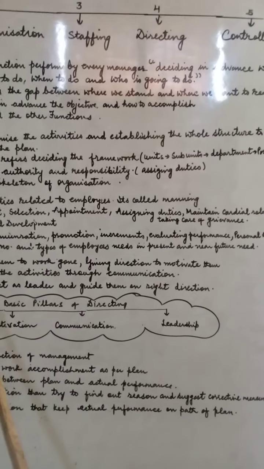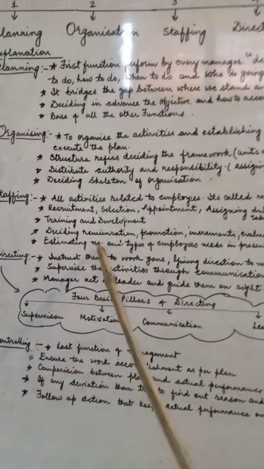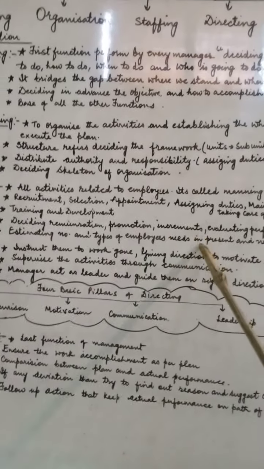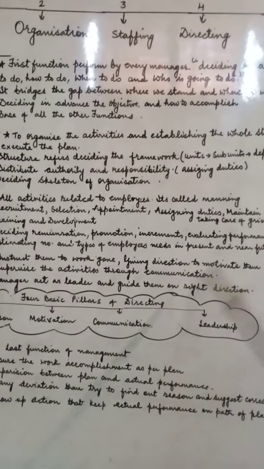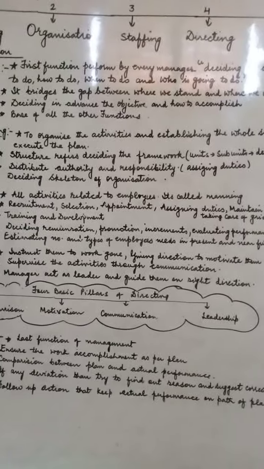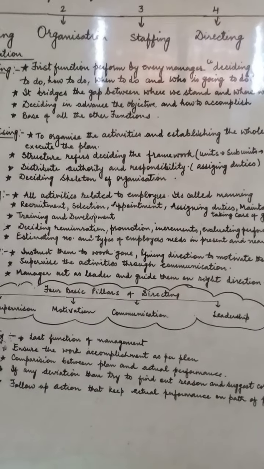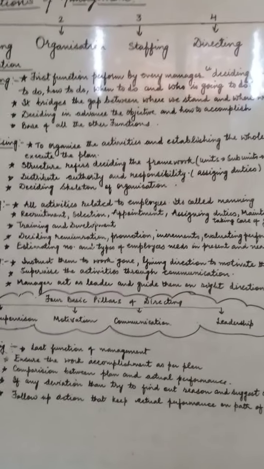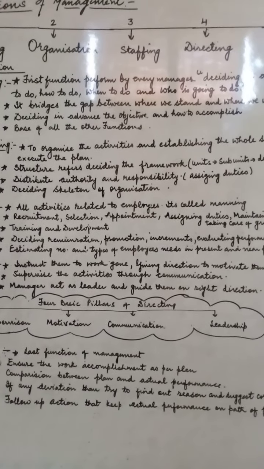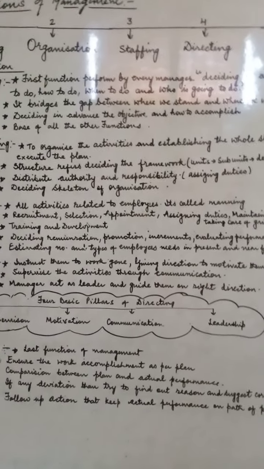Now, estimating the number and type of employees needed in present and near future. That is also a function of the staffing: estimating how many employees are needed in a particular job, in a particular project.